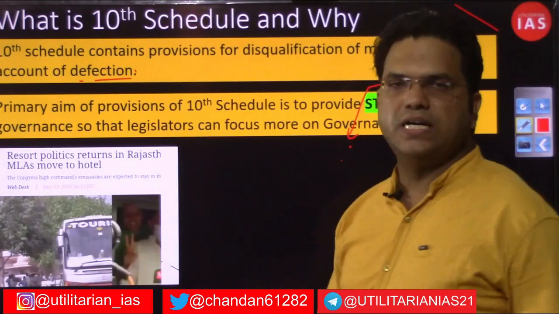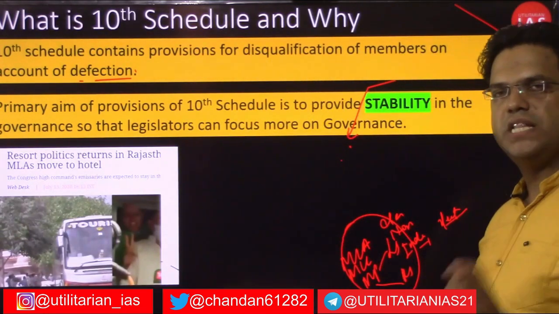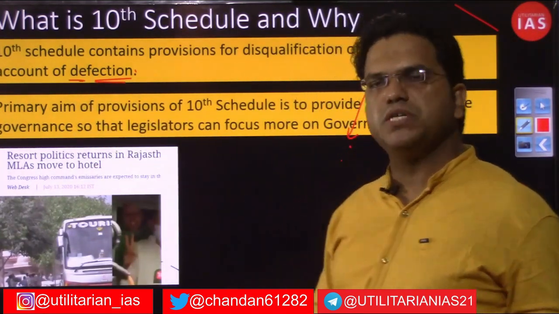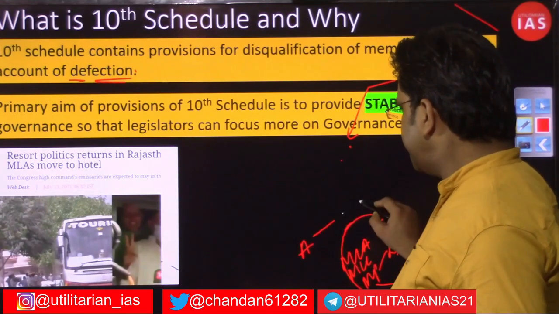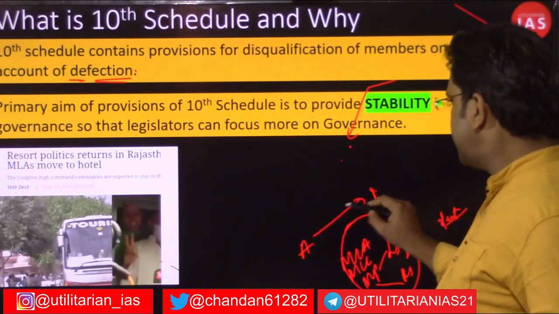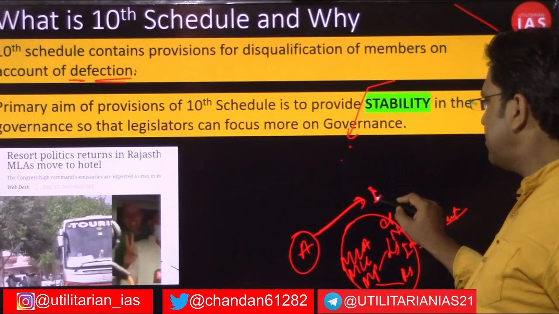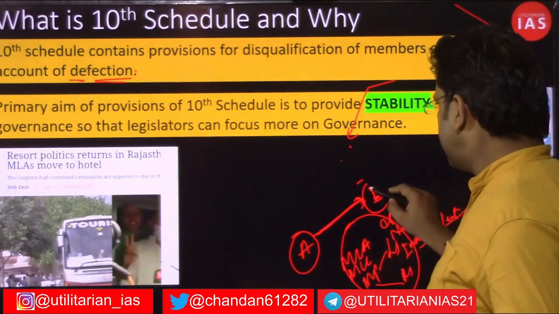So the 10th schedule contains provisions for the disqualification of members if they are defecting. Defection means movement of elected members from one party to another. They were elected on the ticket of one party, and after being elected they attempt to shift their allegiance, their political loyalty, to another party.